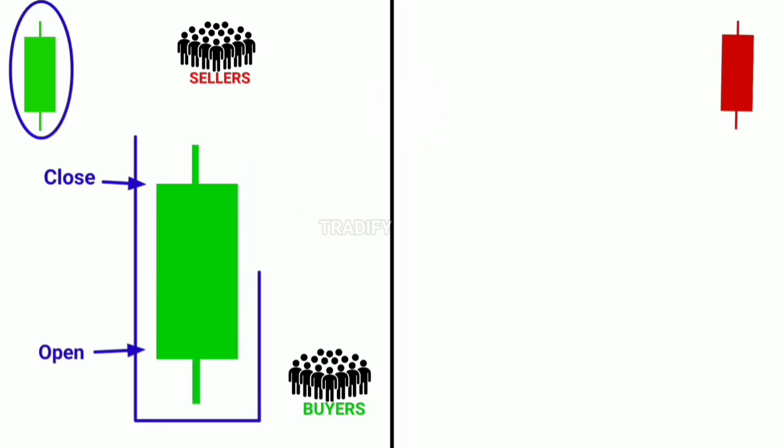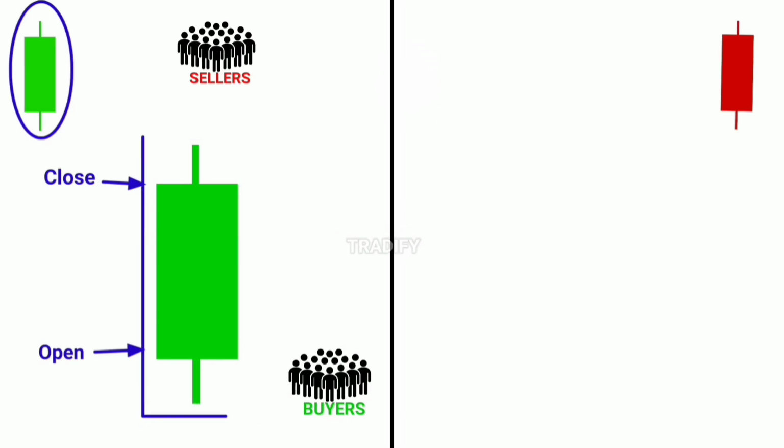When this type of candle forms on the chart, it indicates that buyers are strong, but not extremely strong. So whenever you see this kind of candle forming on the chart, you should understand that buyers are currently in control, but not overwhelmingly, because seller strength is also visible in this candle.